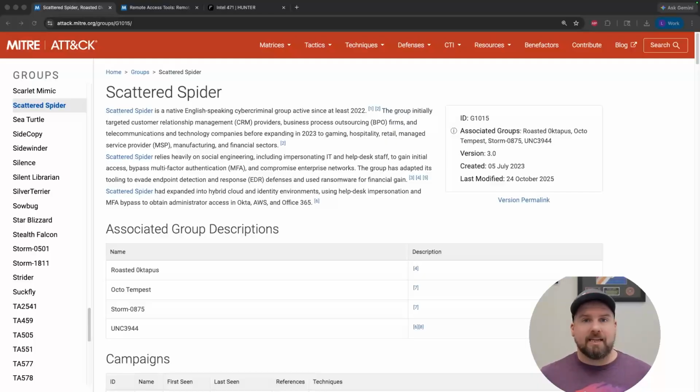But the interesting thing about Scattered Spider is that their attacks rarely begin with malware or exploits. They begin with people. So what happens after initial access? Well, the MITRE ATT&CK matrix really helps us understand the behaviors that follow.